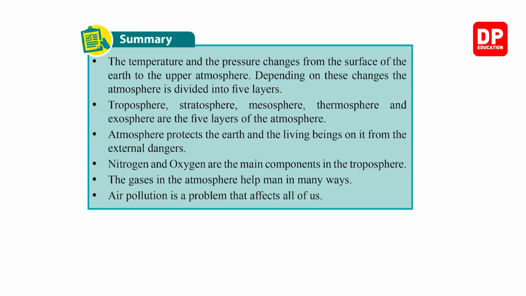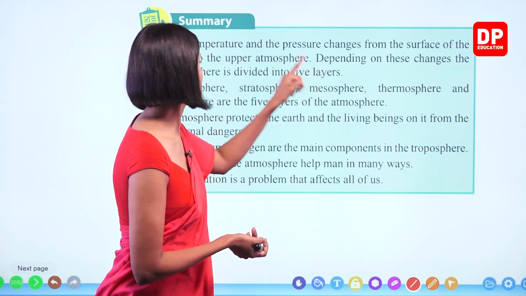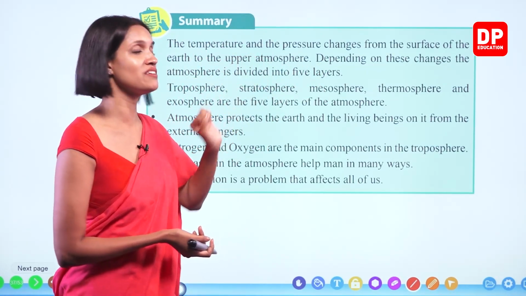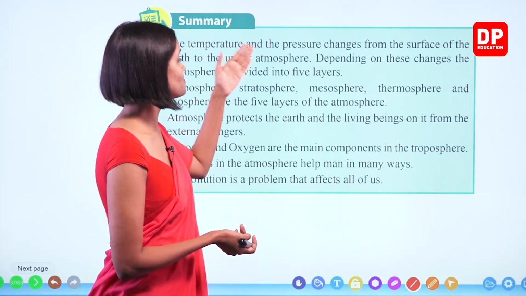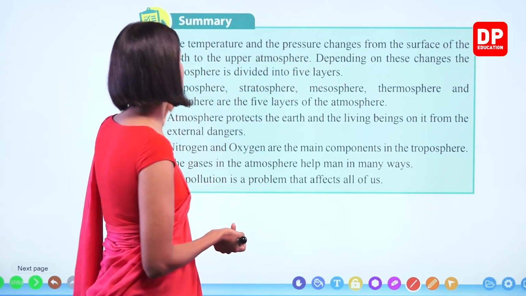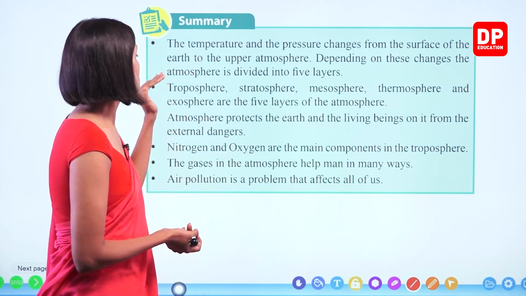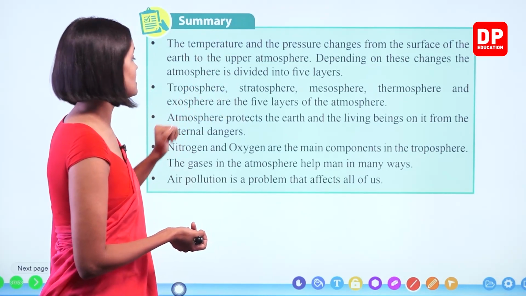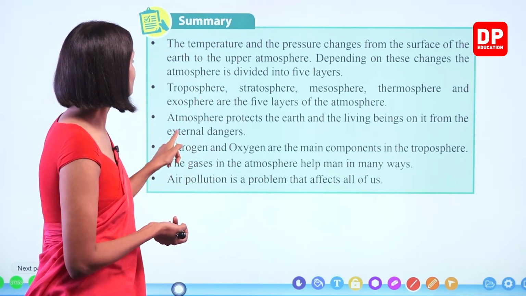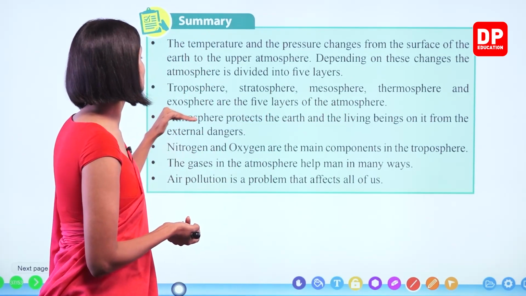Right? The temperature and the pressure change from the surface of the earth to the upper atmosphere. Depending on these changes, the atmosphere is divided into 5 layers. What are the 5 layers? Troposphere, stratosphere, mesosphere, thermosphere, and exosphere are the 5 layers of the atmosphere. Right? So the troposphere is present closest to the Earth, and the outermost layer is the exosphere. Right? The atmosphere protects the Earth and the living beings on it from external dangers.